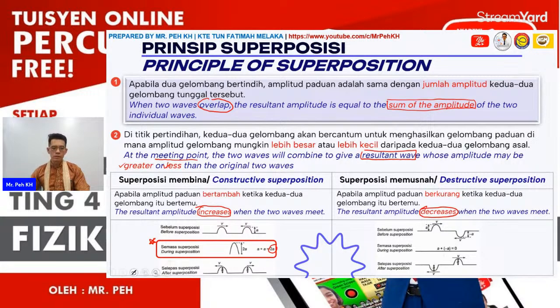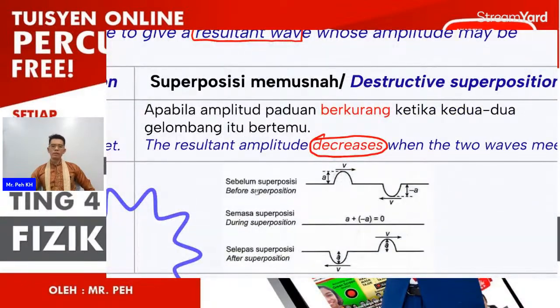Here again, you can look at the figure, before superposition. You can see this wave is at positive amplitude, which is a crest, and the second one here will be a trough, which has a negative amplitude. Both will be overlapping during the superposition. You can see positive A minus A. When we add together, it becomes zero. So that means during the superposition, no wave will be formed.